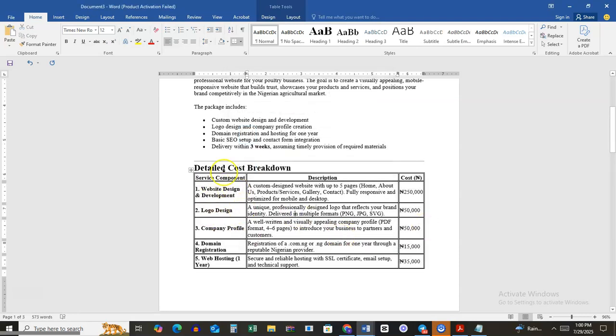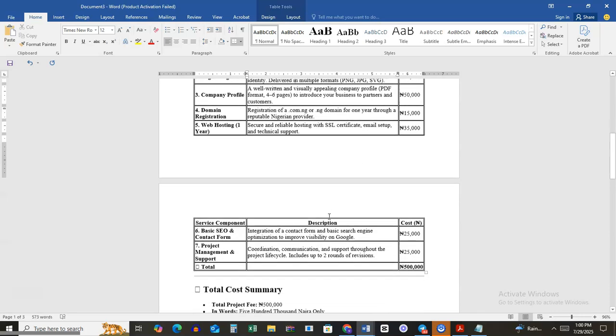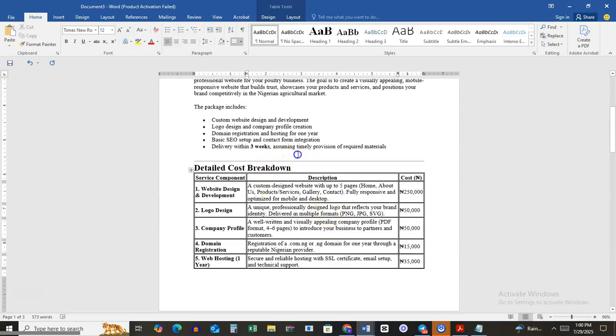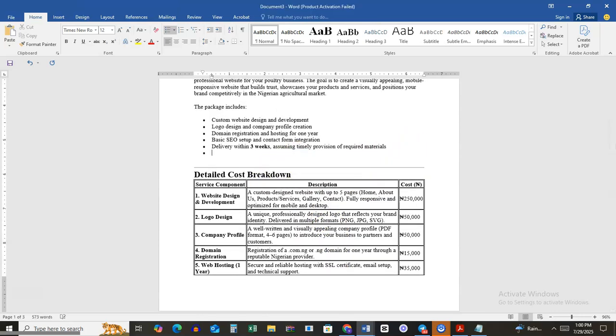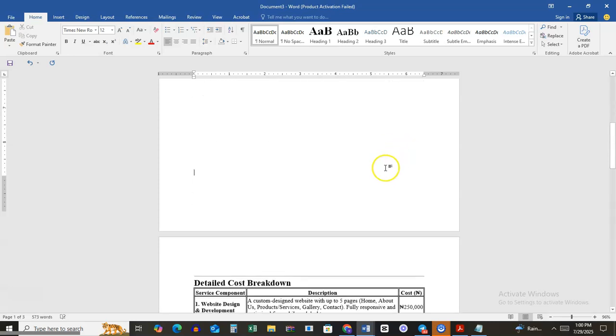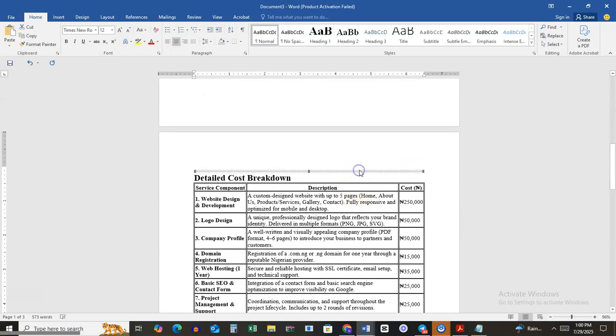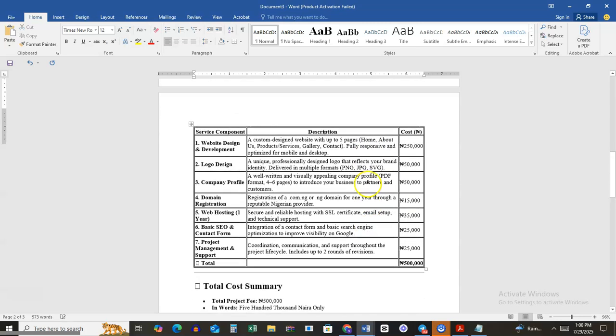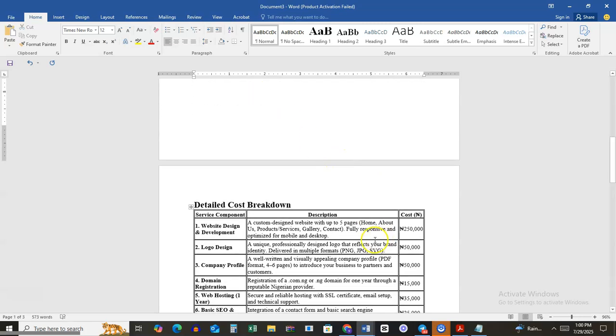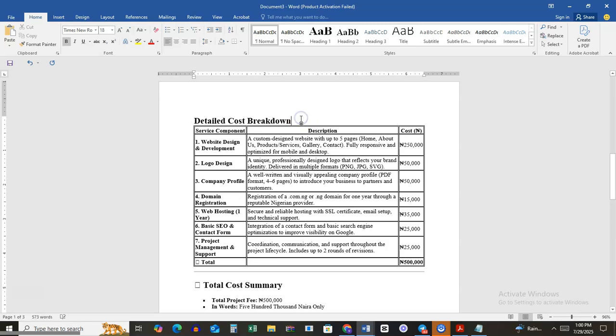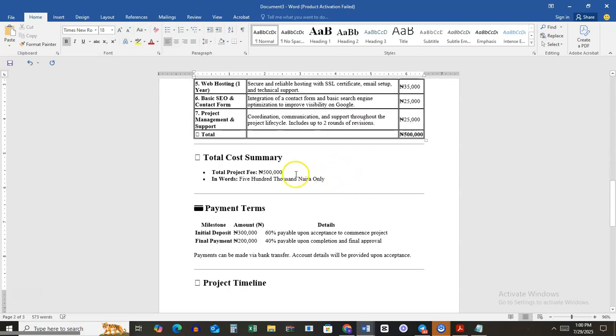You can always stretch or restretch to suit whatever I want. I can even push this to the next page to make it easy to read. I can remove this line on top of it if I don't want that. Alright, so cost breakdown. So I just showed how to format the table. Of course, you should know that already with Microsoft Word. So you can do it for the rest and other things.